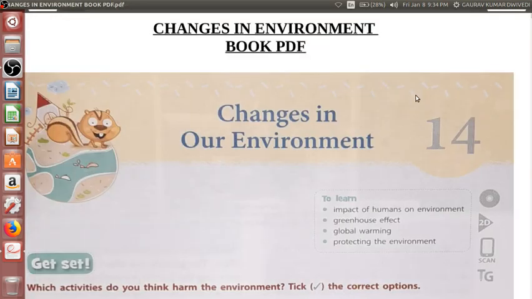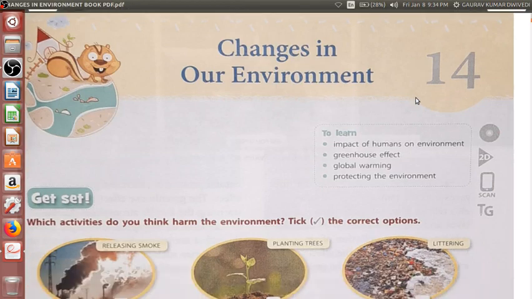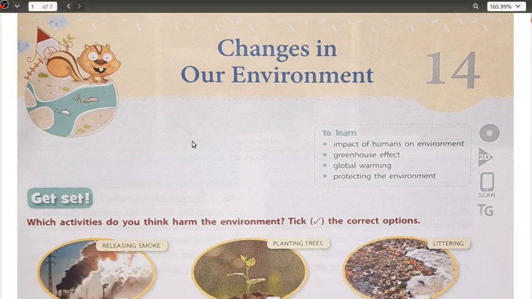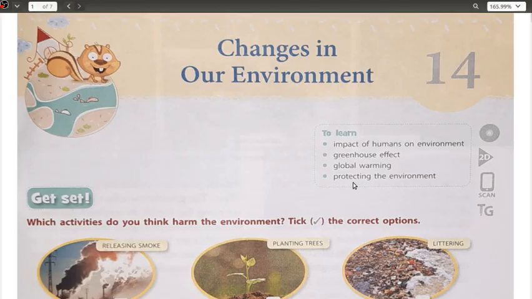So in this chapter we are basically dealing with all the changes which are taking place in our environment, either due to humans or some other activities. And what are the things which we are going to learn? That is, what is the impact of humans on the environment. These are the two impacts basically: the greenhouse effect and global warming, and how we can protect the environment. All right, the screen has been shared.